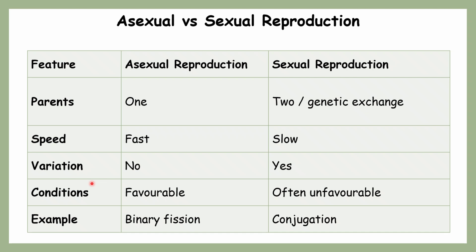Coming to variations, in asexual reproduction, as only one single parent is involved, there is no genetic variation. But in sexual reproduction, because of the involvement of two gametes, two different individuals, there is definitely genetic variation. During favorable conditions, protozoans go through the asexual method. During unfavorable conditions, protozoans go through sexual reproduction. The example for asexual is binary fission, which is most common, and the example for sexual reproduction is conjugation.